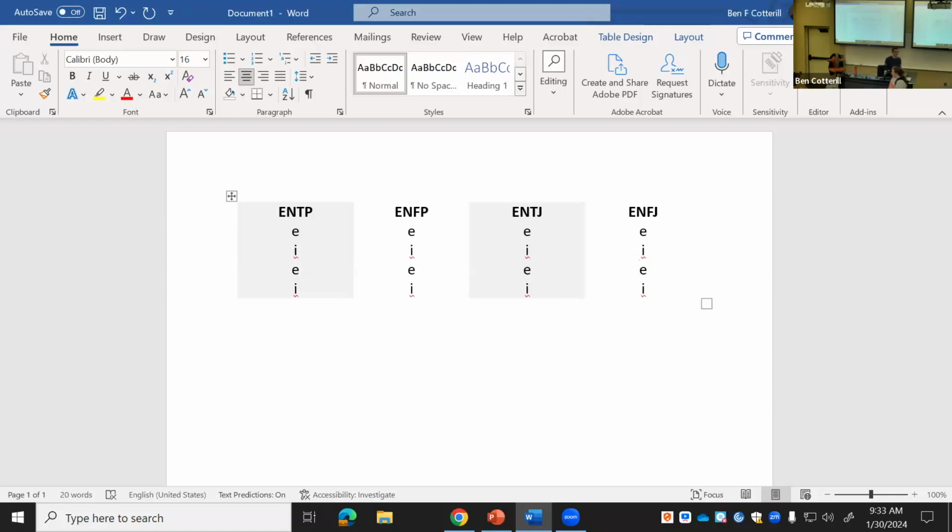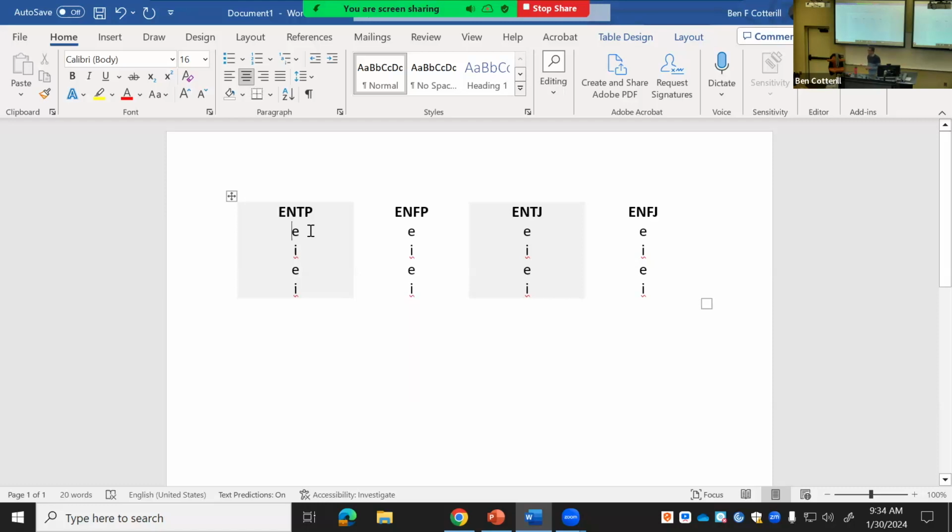So since it's an extroverted type, right, the orientation is going to go extroverted, introverted, extroverted, introverted. If it was an introverted type, it would be introverted, extroverted, introverted, extroverted, right? You with me so far? That makes sense? Okay.